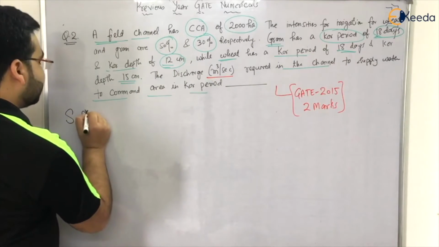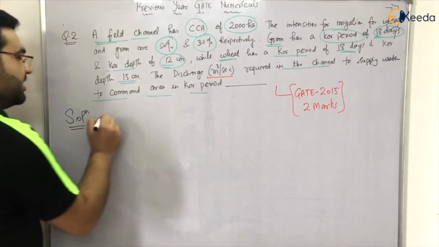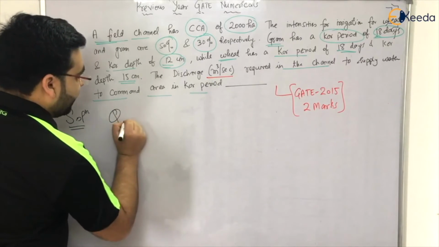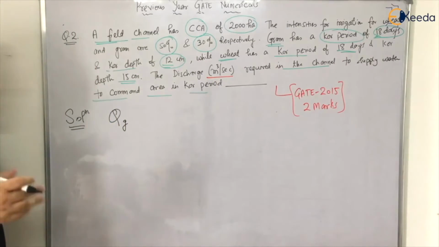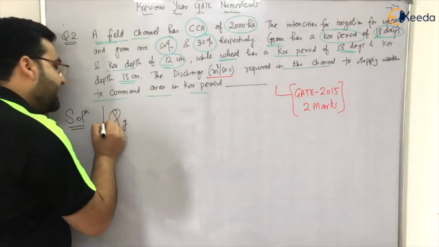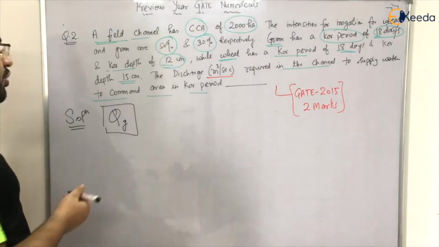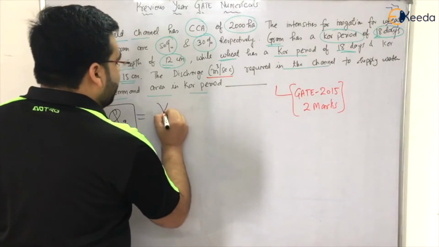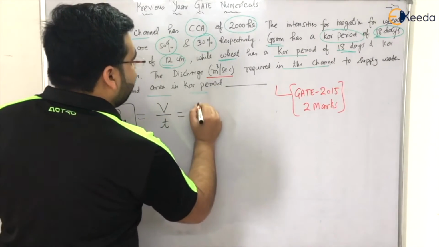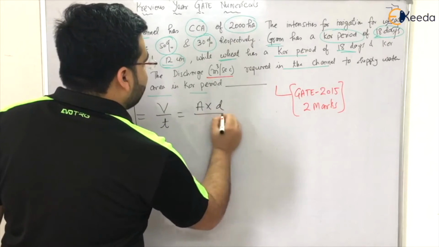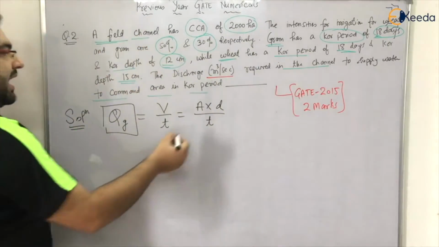So solution, let us first of all determine the discharge required for gram. QG means discharge required for gram. So to determine the discharge, you can apply two theories. The first theory is, you know that discharge is volume per unit time, and volume means area into depth divided by time. Or you can also apply this theory.